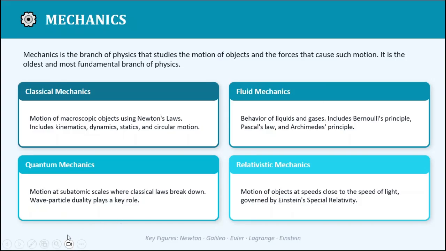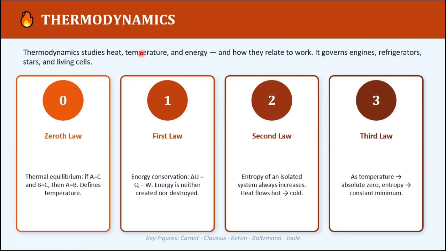Okay, so moving forward to the next branch of physics, we have thermodynamics. As the word says it all, thermo means heat. It is the branch of physics that deals with heat, temperature, work, and energy, and how they are interrelated to each other.